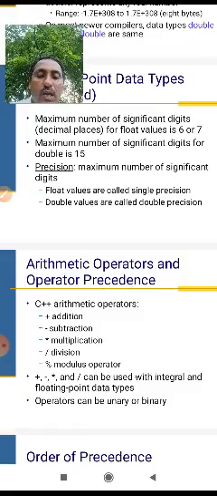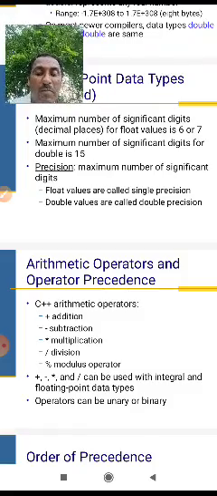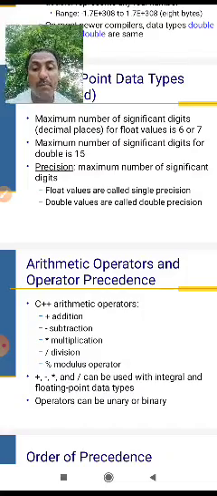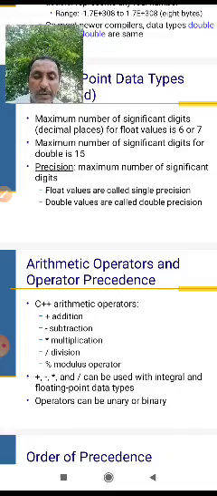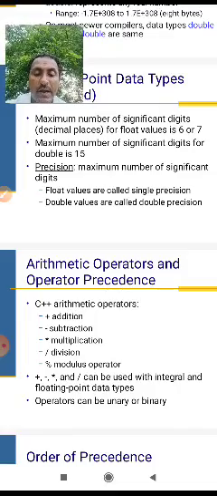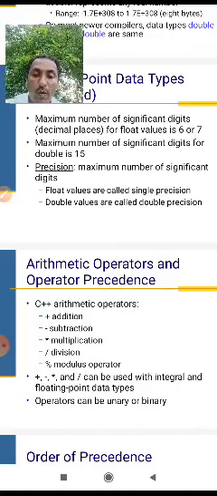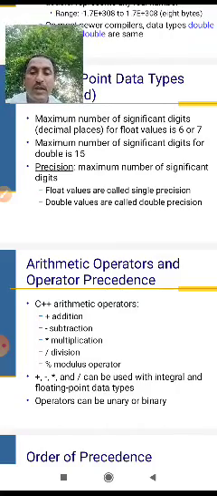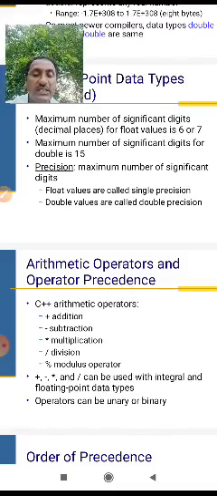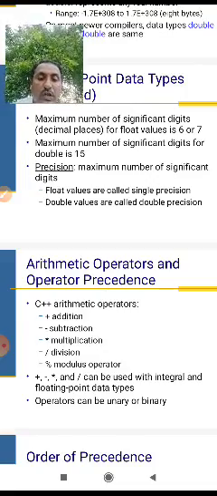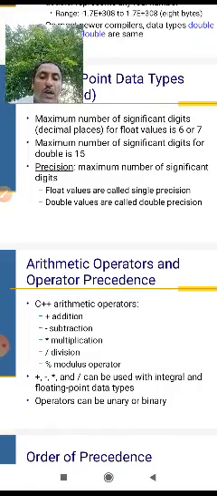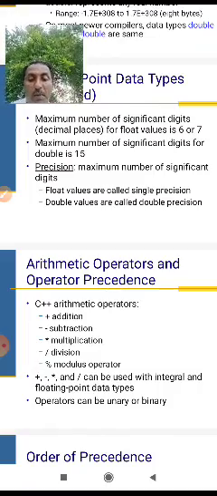Operators can be unary and binary operators.